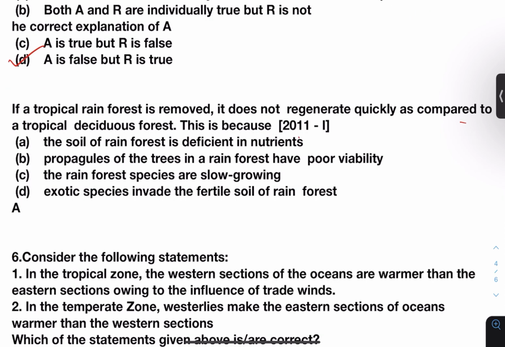Again in 2011, a question on tropical rainforest was asked. If a tropical rainforest is removed, it does not regenerate quickly as compared to a tropical deciduous forest because the soil of rainforest is deficient in nutrients because of faster decomposition and leaching.